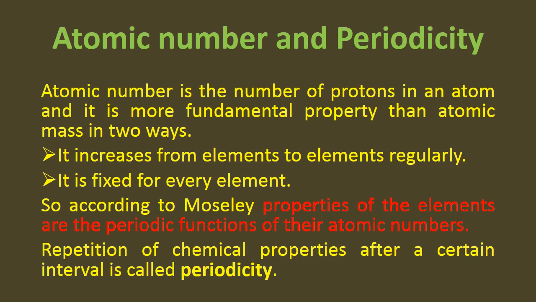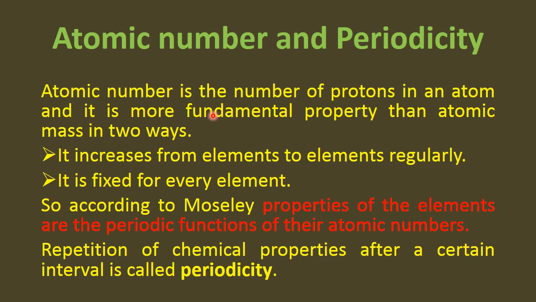No doubt, Mendeleev's done a wonderful job for arranging elements in periodic table. But all his work was based upon atomic masses, while the modern periodic table is based upon atomic number. Now, have you ever think that why modern periodic table is based upon atomic number?